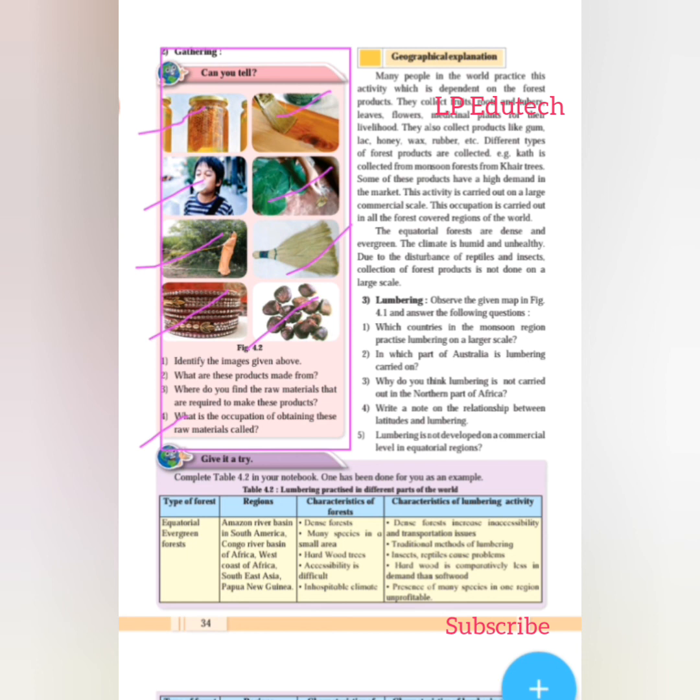Now look at the geographical explanation. Many people in the world practice this activity, which is dependent on forest products. They collect fruits, roots, tubers, leaves, flowers, and medicinal plants for their livelihood. Of course, by collecting these things, they sell them at a cheap rate and earn something for their livelihood. They also collect products like gum, lac, honey, wax, rubber, etc. Different types of forest products are collected. For example, kath is collected from the monsoon forest from khair trees.